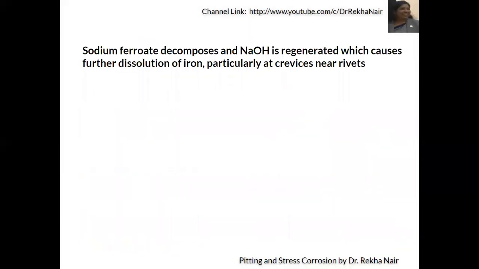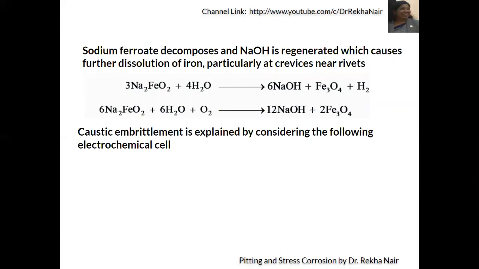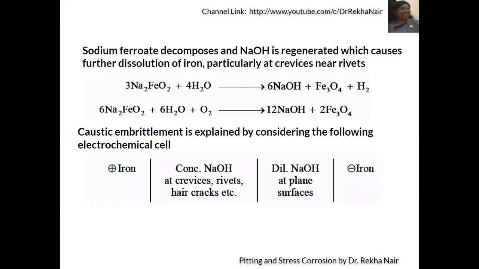This sodium ferroate further decomposes and sodium hydroxide is regenerated. The sodium ferroate formed will again react with water in the boiler, and that will form sodium hydroxide again. So the sodium hydroxide destroys our metal, iron is converted into sodium ferroate, and this further reacting produces more sodium hydroxide, which will cause further dissolution of iron, particularly at crevices and near rivets. This caustic embrittlement can be explained by considering an electrochemical cell also.